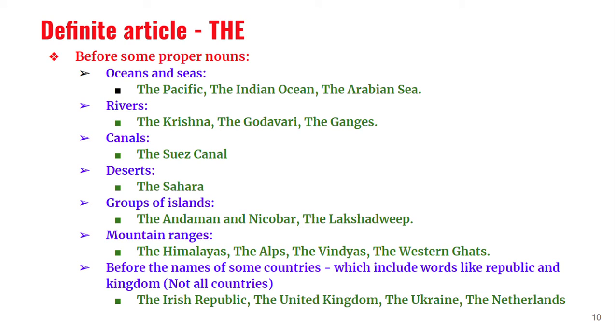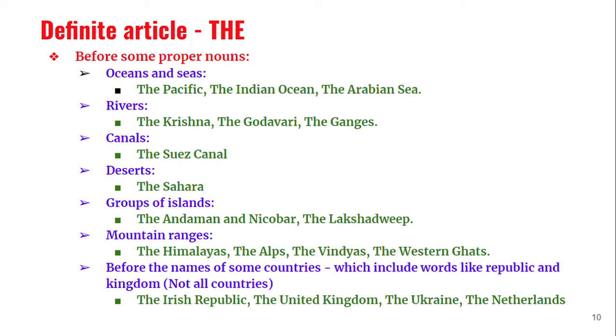Next, some more rules are there before some proper nouns. Usually, before proper nouns, we should not use any article. We don't say, I want to meet the Rama. Simply say, I want to meet Rama. Or simply say, this is Rama. I am Rama. My name is Rama. She is my friend Sita. We don't say she is my friend the Sita. I am living in Hyderabad, or I live in Hyderabad. We don't say I live in the Hyderabad. So before proper nouns, the basic rule is we should not use the.